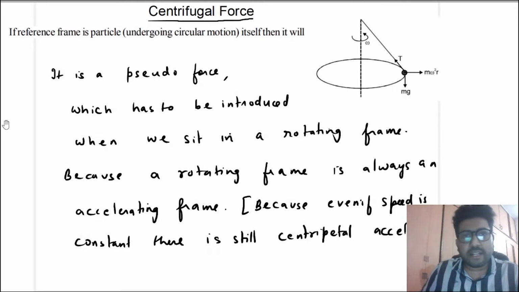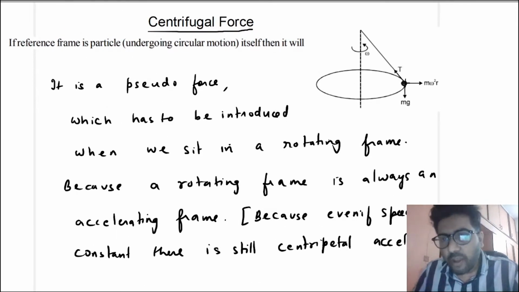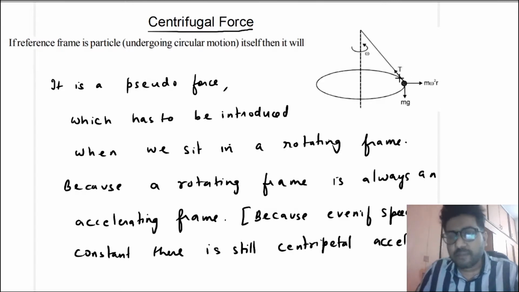So if you sit in a rotating frame, let us take this example. Suppose this is a ball and it is taking a horizontal circle. Suppose the angular velocity is constant, that is, it is a uniform circular motion, omega is constant. So in that case, if you sit in the frame of this rotating ball, you will see that this ball is at rest, right? So if this is at rest, that means net force on this ball is zero.